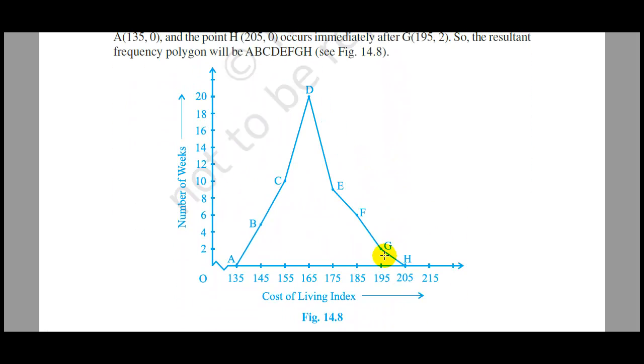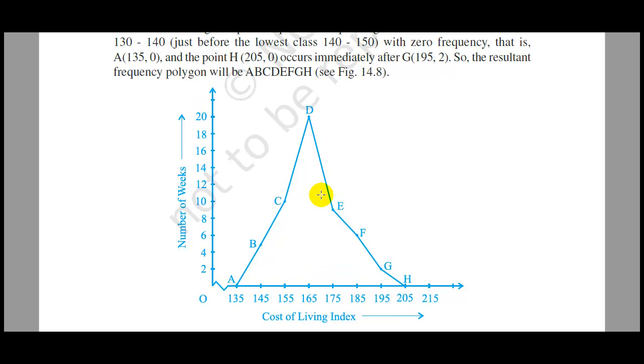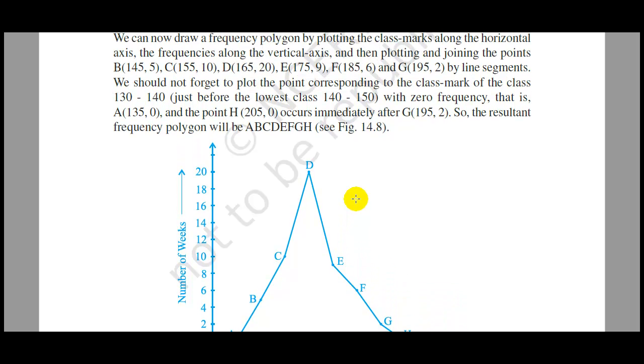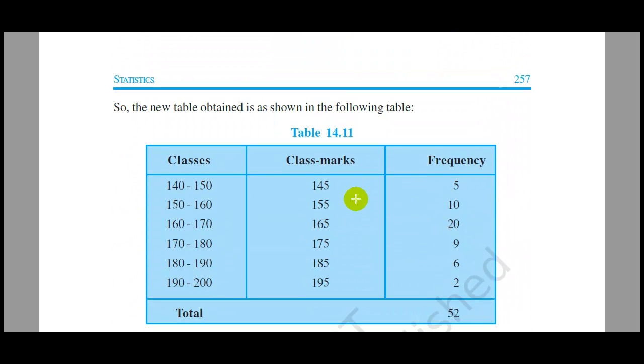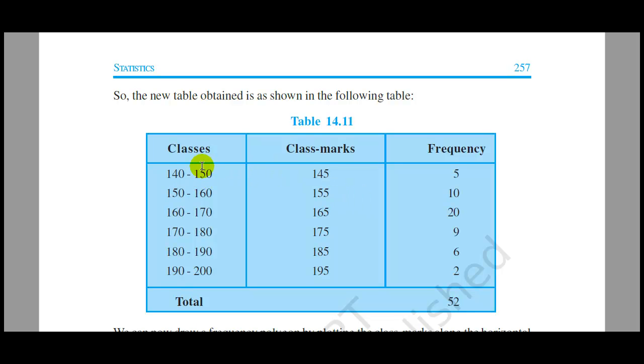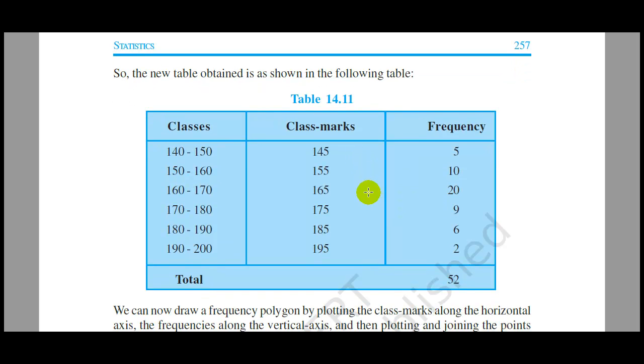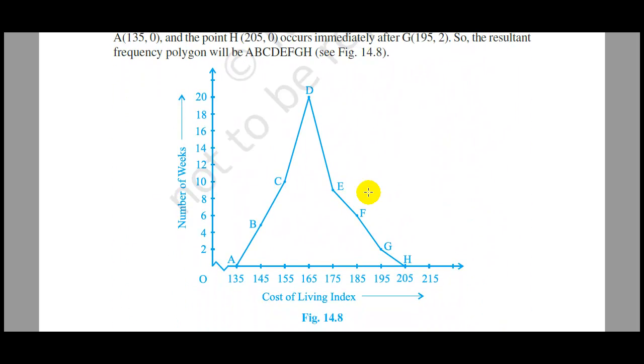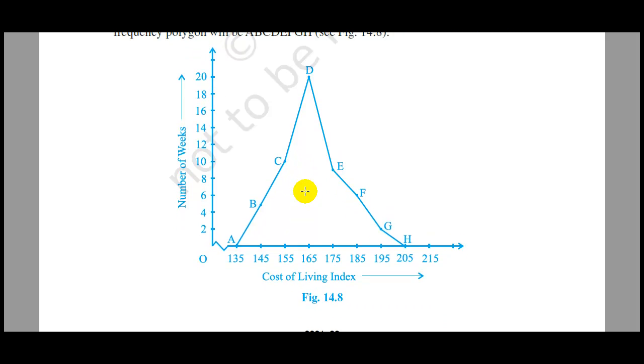In this figure 14.8, we have only drawn the frequency polygon without the histogram. To draw it, first we find the class marks of the corresponding classes. Knowing these class marks, we can easily draw the frequency polygon.